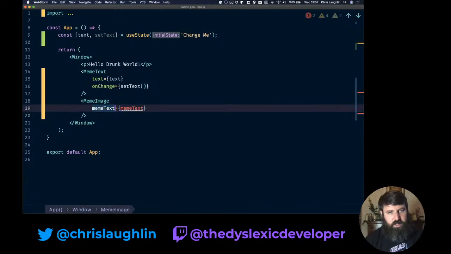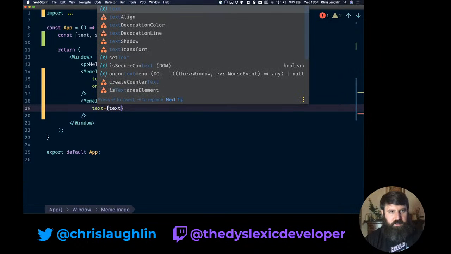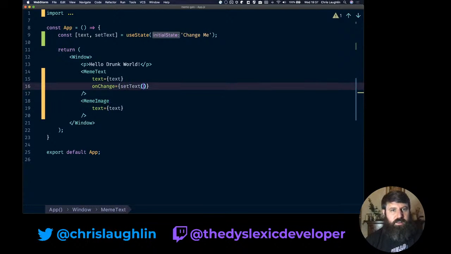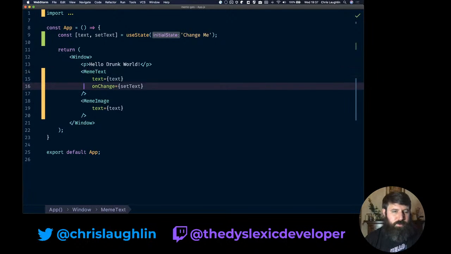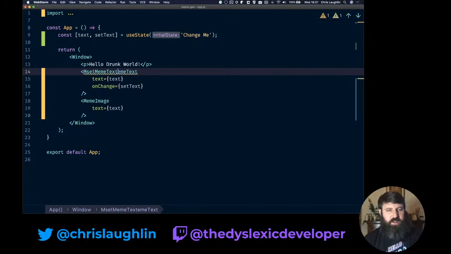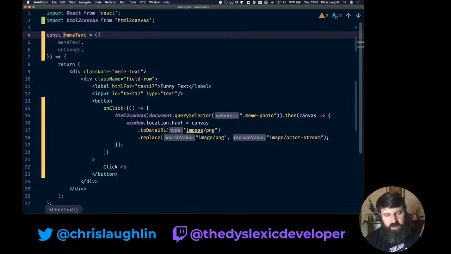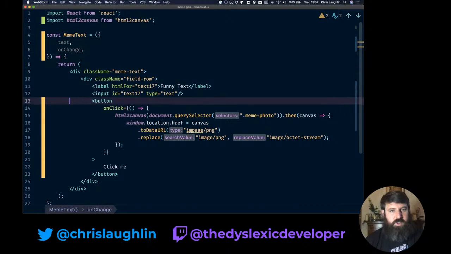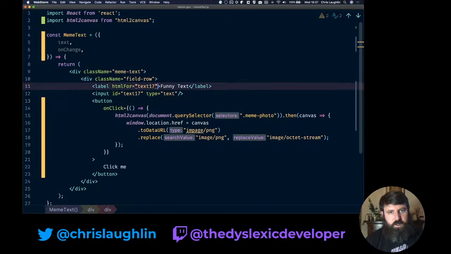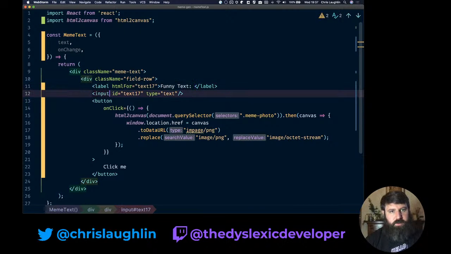I'm going to rename this. This is kind of a bit of clean coding advice. The product is meme based, so the text is obviously the meme. We shouldn't have to explicitly say it. In the same way, this component shouldn't be called meme, but sure, I'm being explicit there because, well, I'm not renaming that. So text and onChange. So we still got our funny text. Put a colon there so you know that that's the label. And we have our input.